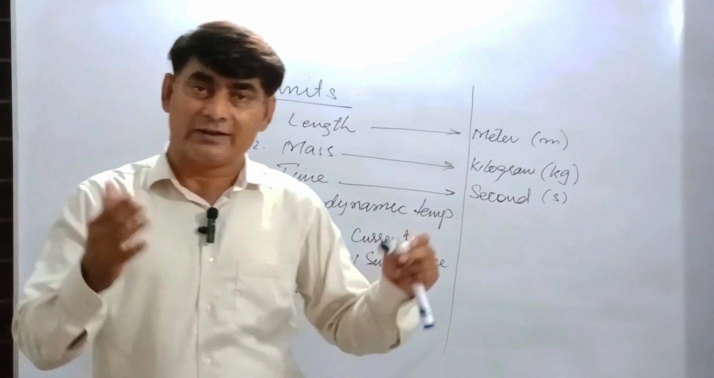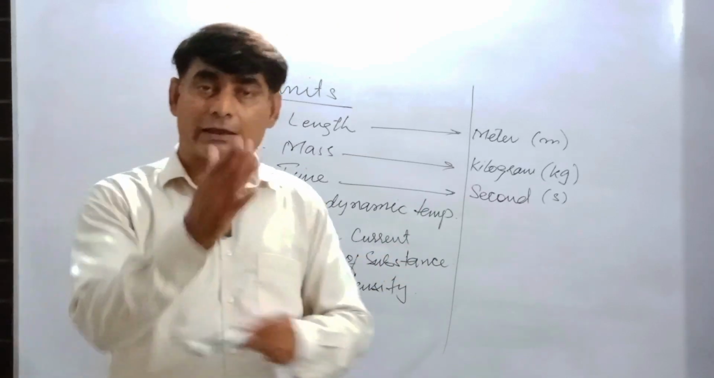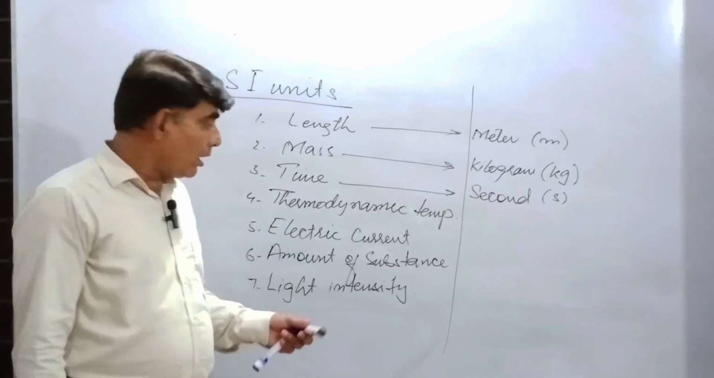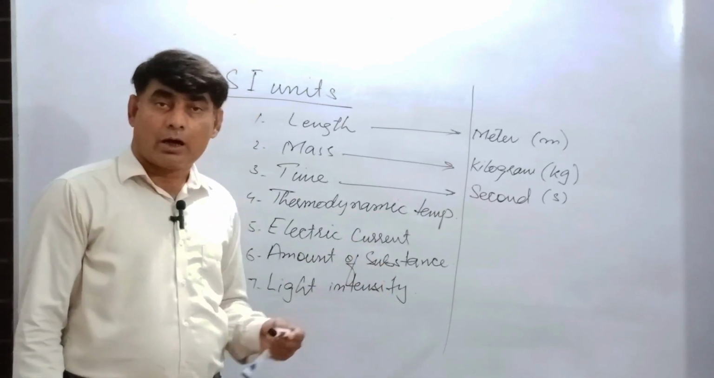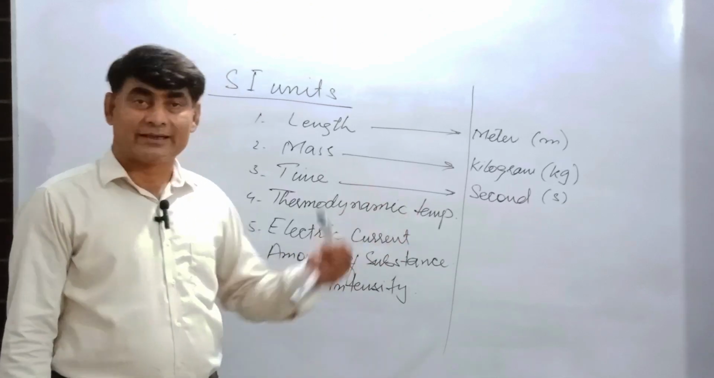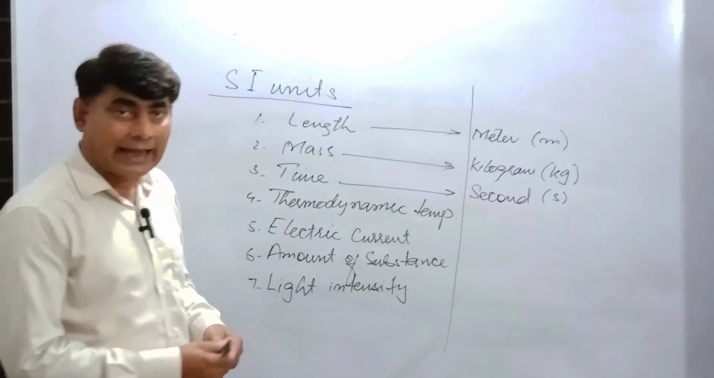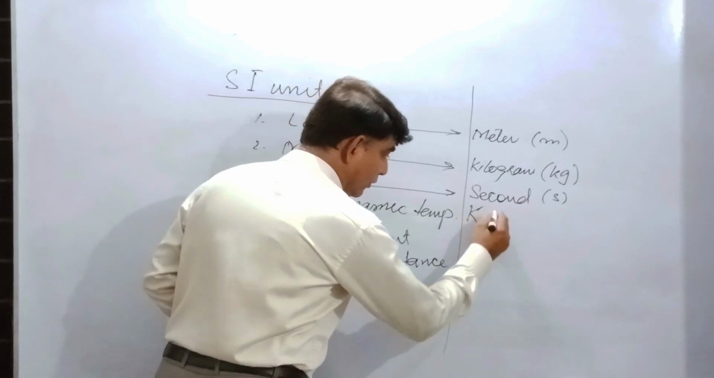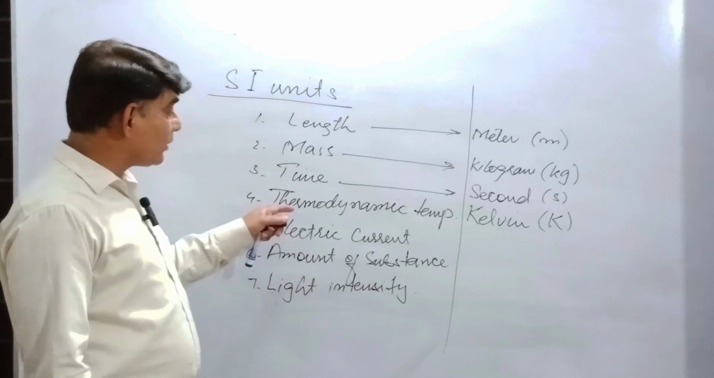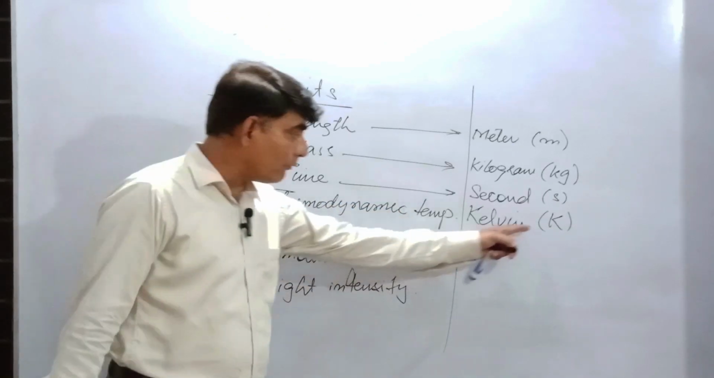So in the chapter of variation, in the case of direct proportionality, there is always a straight line passing through the origin. So just to pass through the origin, we establish a new fundamental unit for temperature in terms of thermodynamic temperature, that is Kelvin, capital K. For the measurement of thermodynamic temperature for ideal gases or different substances, we use Kelvin.